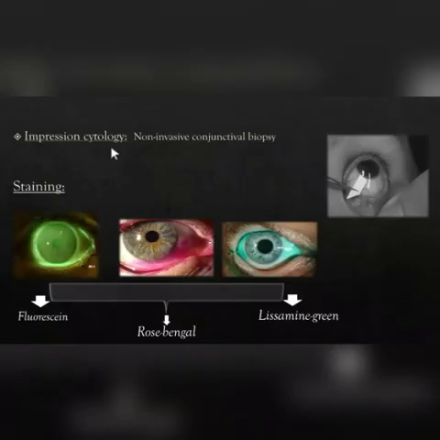Impression cytology, which is a non-invasive conjunctival biopsy. Then we have staining, epithelial staining, that we have been using for ocular disease diagnosis. Fluorescein dye is basically orange-red in color, but under cobalt blue light it gives a bright green appearance, and it is commonly used in ocular disease diagnosis. Then we have rose bengal staining and lissamine green.